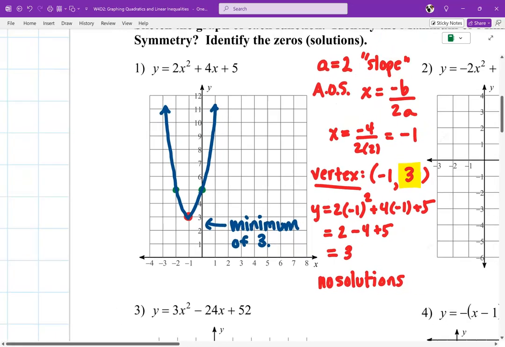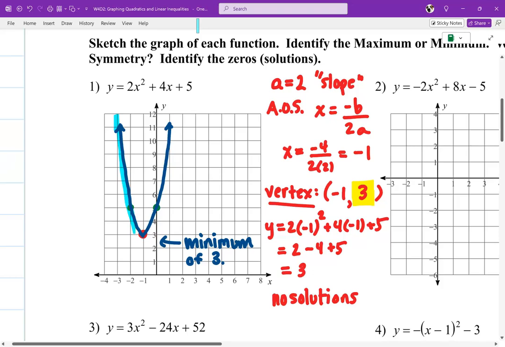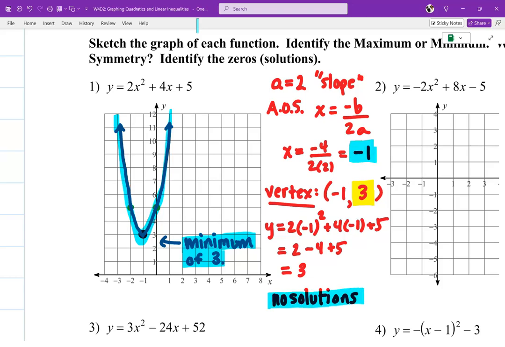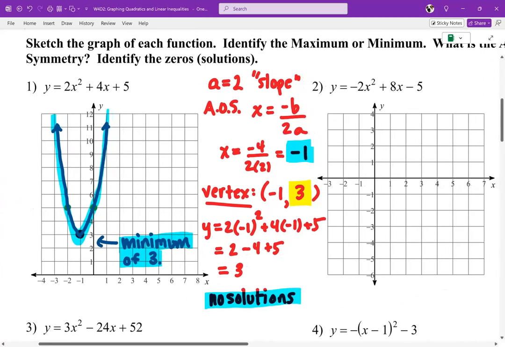Okay? So I'll highlight the things that they asked us for. They asked us for a graph. So here's the graph. They asked us to figure out the minimum, so that was part of the answer. The solutions. They wanted us to list the axis of symmetry, right? So sketching the graph, I highlighted it blue. Identify the max or min, I highlighted that blue. What's the axis of symmetry? I highlighted that blue. And then what are the zeros? I highlighted that blue as well. So the stuff in blue is the stuff they're asking you for. But notice I had to do all the other stuff in order to figure it out.